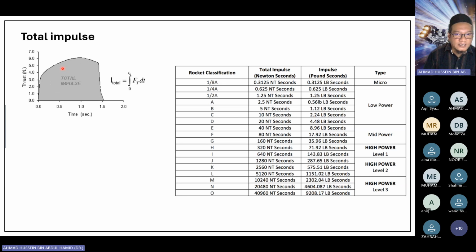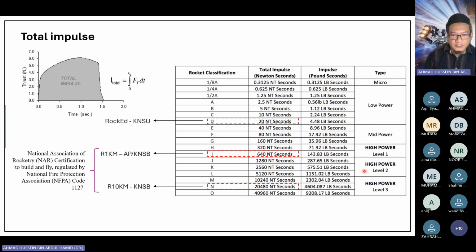Okay, and the rocket size is classified based on the total impulse produced. So on the right table, these are the rocket classifications. We have various classifications based on the total impulse, either in Newton seconds or in pound seconds. And based on this classification, they group them into different types. For example, in the first classification, 1.8A is a micro rocket. And then this is a low power rocket. We have mid power and we have high power level 1, high power level 2, and so on.